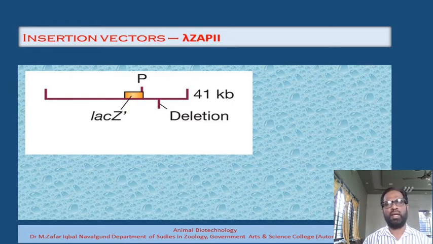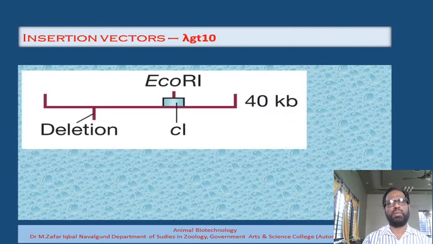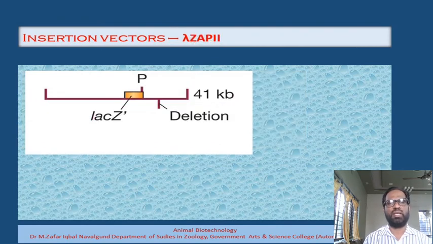In the case of lambda GT10, we use whether a clear plaque or a turbid plaque is present, whereas in lambda ZAP2, we use color differentiation. If blue plaques are there, there are no recombinant bacteria; if you get a clear plaque, recombinant bacteria are present.